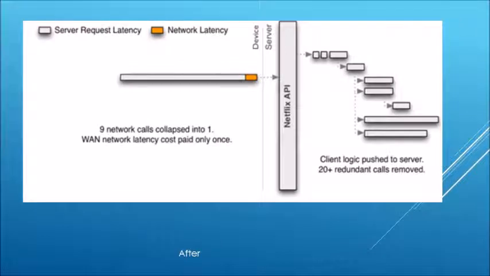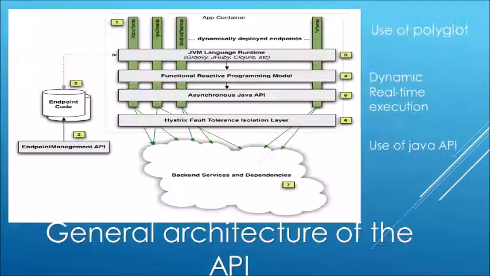And then after the entire architecture update, we could see all 9 calls were collapsed into a single one, which made it more efficient and created server-side parallelism, which was previously achieved through multiple network requests from the client. And here we have a very specific architecture example of the entire API, which uses Polyglot, which means that it will run any JVM language at the exact same time. This was entirely developed by Netflix and used some help from the Java API.